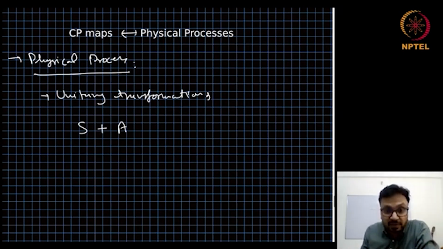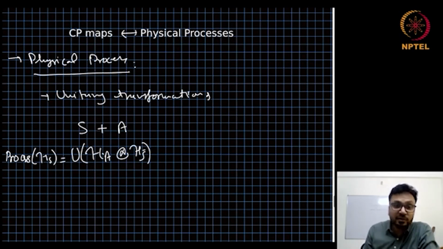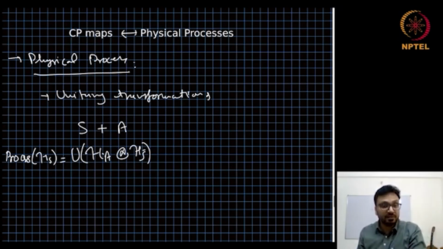So the total Hilbert space is HA tensor HS. Any process on Hilbert space HS, if we can define it as a unitary process on HA tensor HS and the reduced dynamics only on the system, then we will call it a physical process.